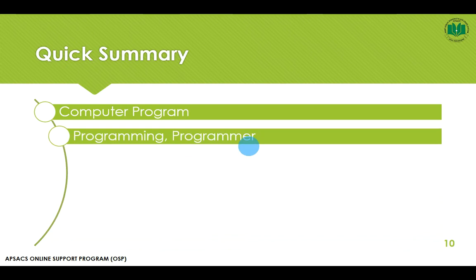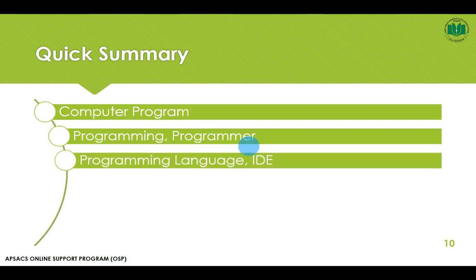Programming is simply the process of writing a computer program for the computer. A programmer is simply a person who writes the computer program. Programming language. A programming language is simply a language in which a computer program is written. There may be many languages, but we will use the C++ language for our programming.